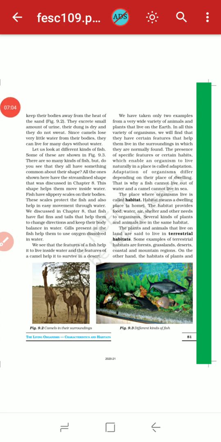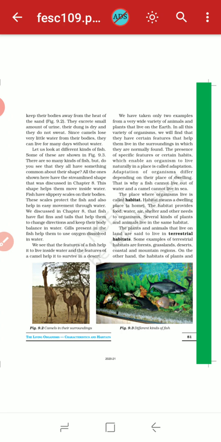Then the fish has slippery scales on its body. Slippery scales means they have a waxy coating on their body which stops them from getting wet. The scales protect the fish and also help in easy movement through the water.